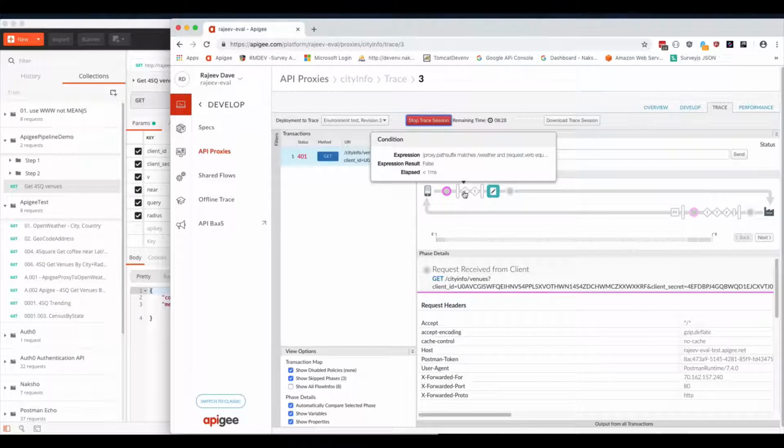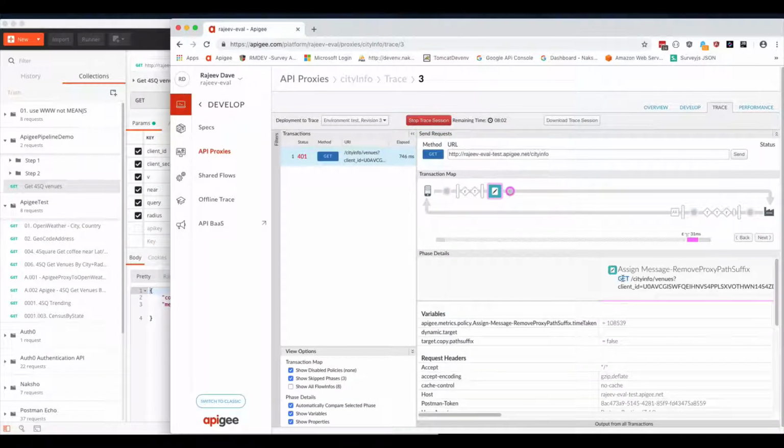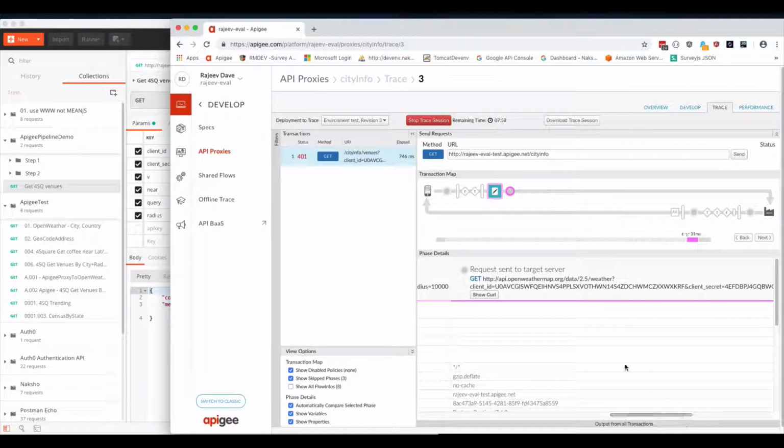Yes, our check of is the resource /weather. Well, that turns out to be false. Next is it /venues? Well, that's true. There is a policy that's applied to remove the path suffix. And then the request is getting sent to the target. The request is getting sent to OpenWeather. Well, yeah, that we could see. But why? Let's have a look.